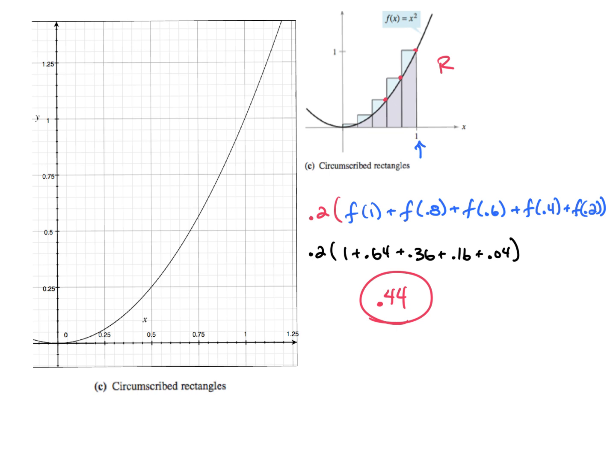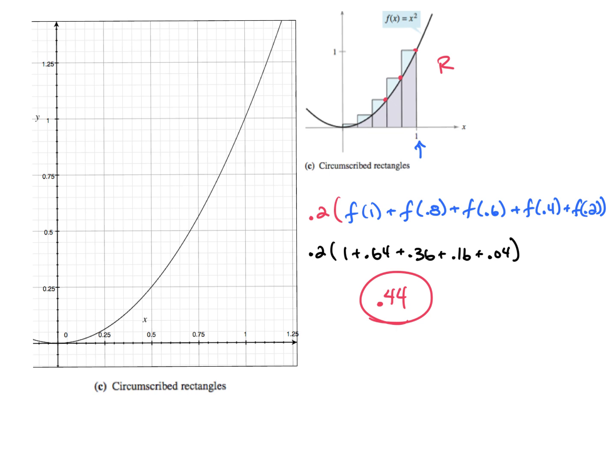Is that an over or an under approximation of the area under the curve? An over. Now, I know we're not really taking this step yet, but I'm going to right now because I'm curious. How would we get better approximations? Average it more. Average it. I love that. More rectangles. So, more rectangles and average it. That's exactly right.